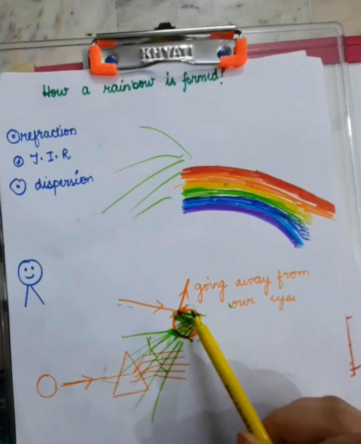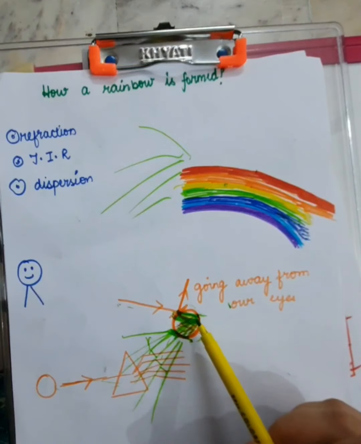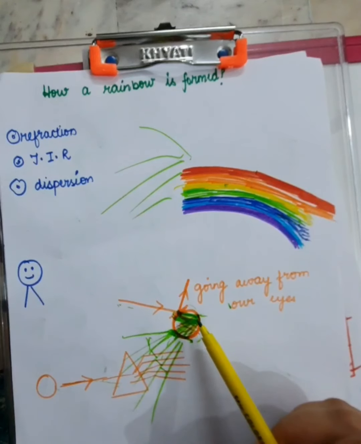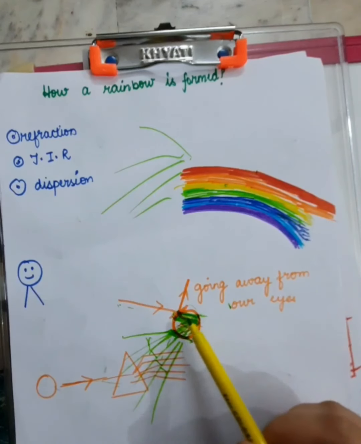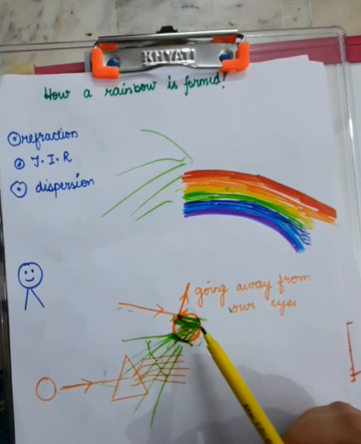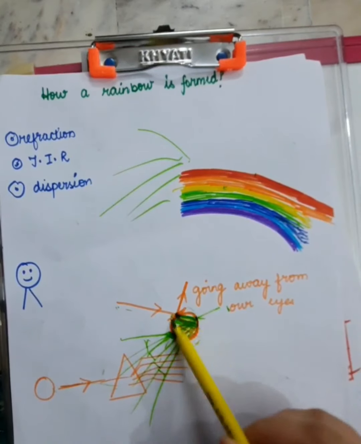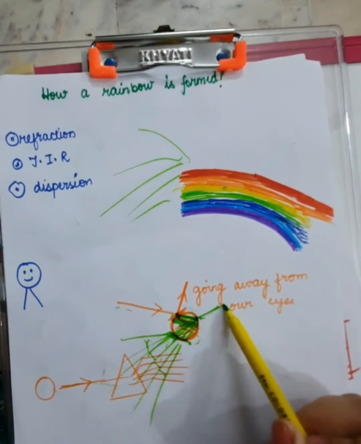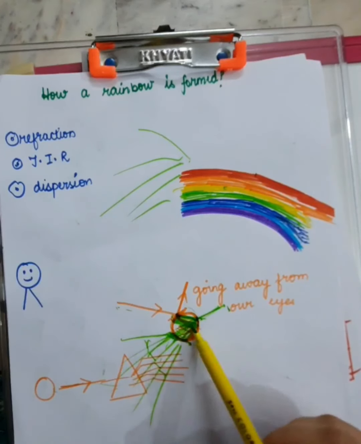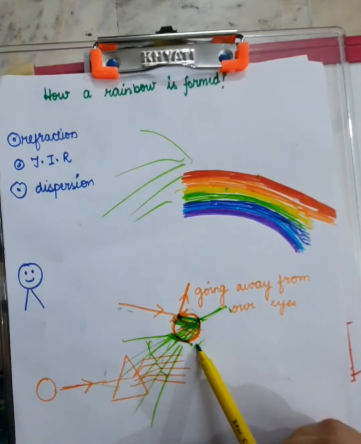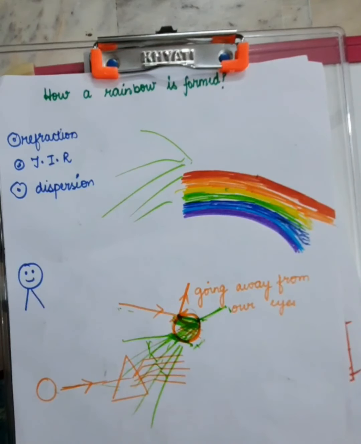Otherwise we must have learned that from water, since water is also transparent, air is also transparent, light has a tendency to come out from water to air and it will bend away from the normal. But here we are seeing that it is not coming out from this water droplet to air at the first place, rather it is coming after some time. So this is rainbow formation.